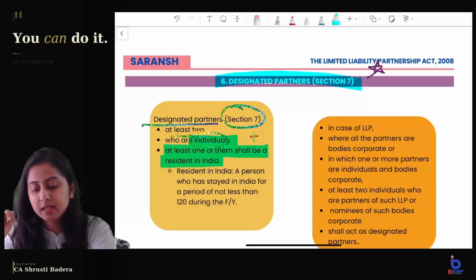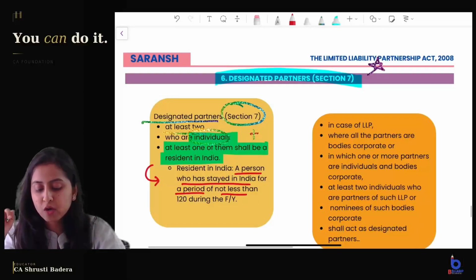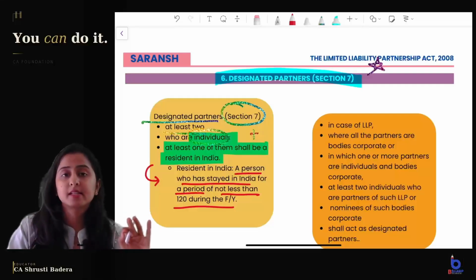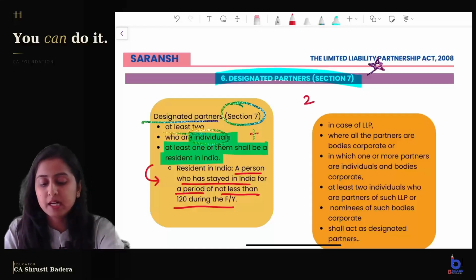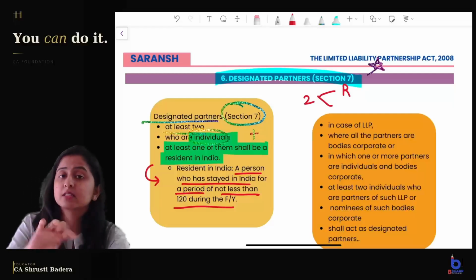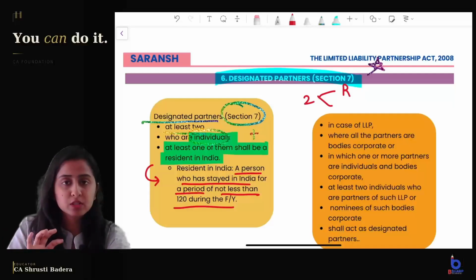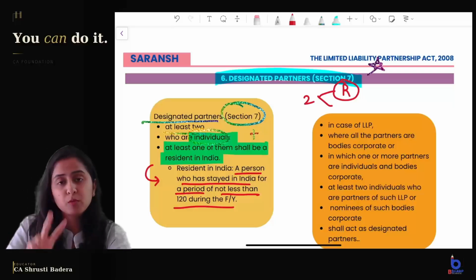And what does resident in India mean? It means a person who has stayed in India for a period of not less than 120 days during the financial year. He is termed as resident in India. So if there are 2 partners, at least one of them has to be a resident, another person can be resident or a non-resident. Resident, what does resident mean? Because it is different as per the Companies Act, mentioned here differently, right? So you have to follow this for the purpose of this Act. Firstly, both of them have to be individuals. At least one of them has to be a resident.